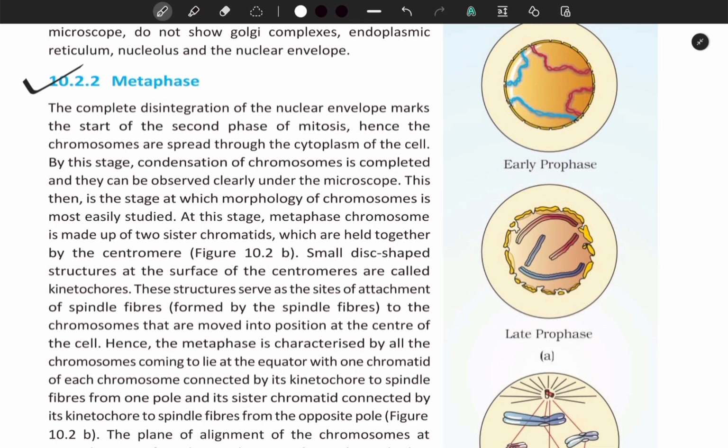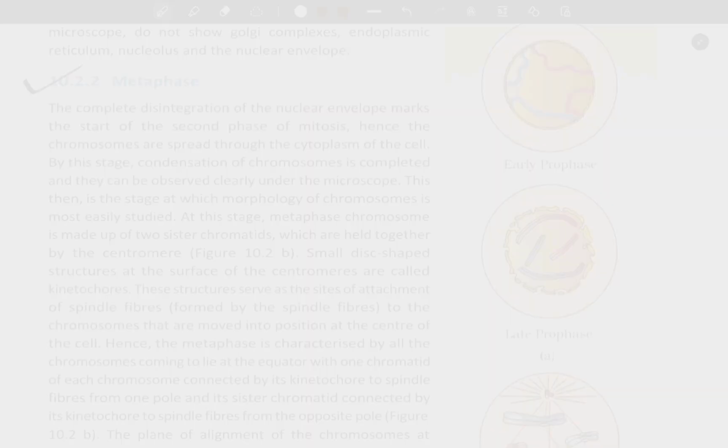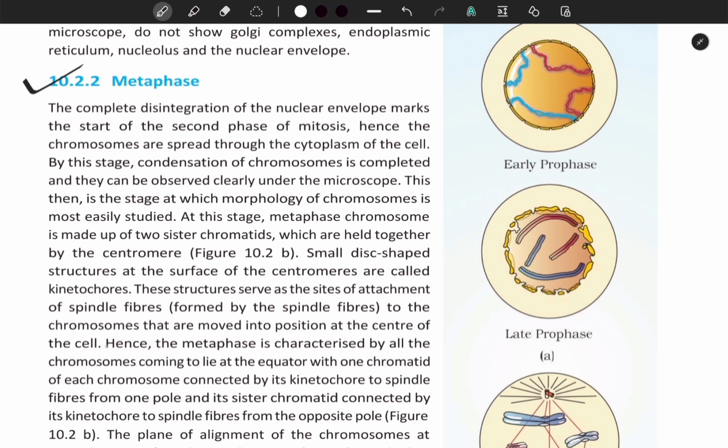10.2.2 Metaphase. The complete disintegration of the nuclear envelope marks the start of the second phase of mitosis. Hence, the chromosomes are spread through the cytoplasm of the cell. By this stage, condensation of chromosomes is completed and they can be observed clearly under the microscope. This then is the stage at which morphology of chromosomes is most easily studied.